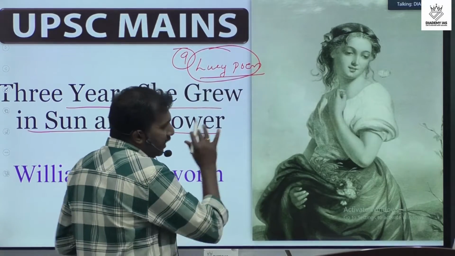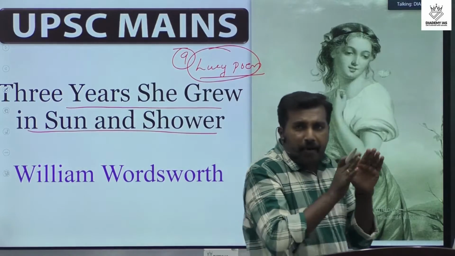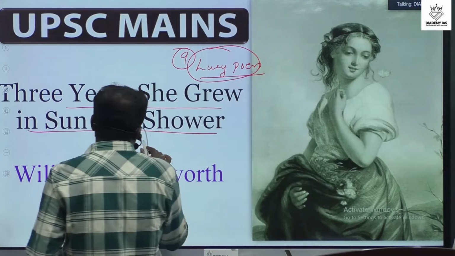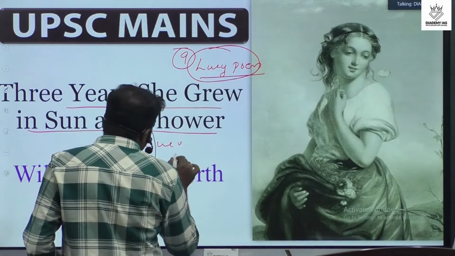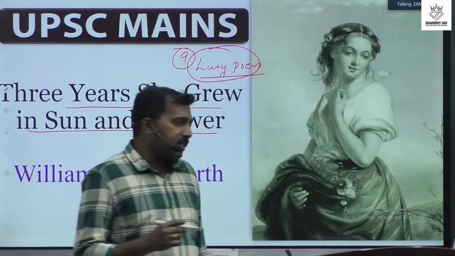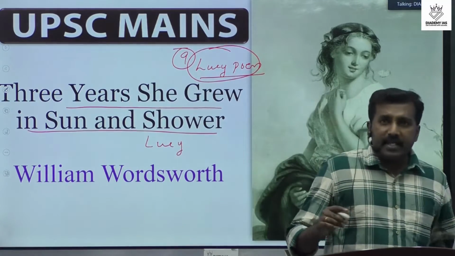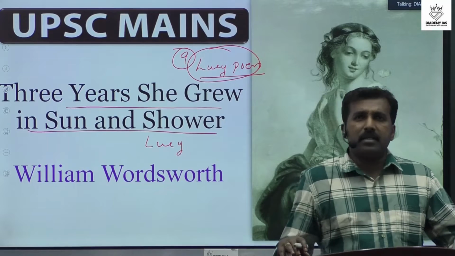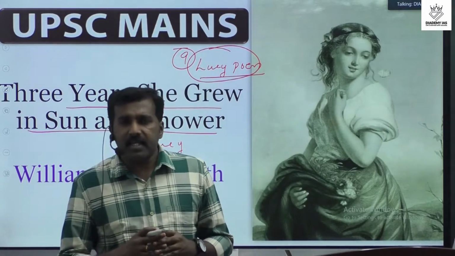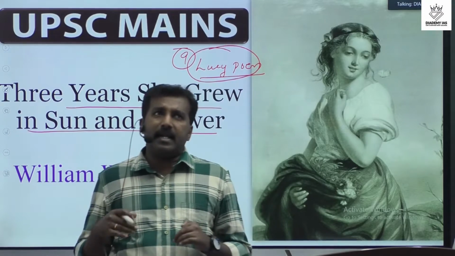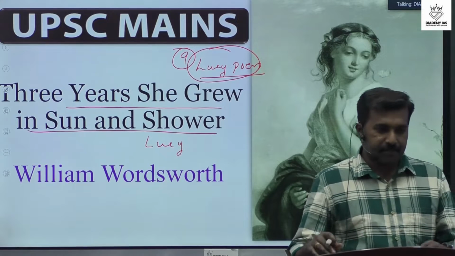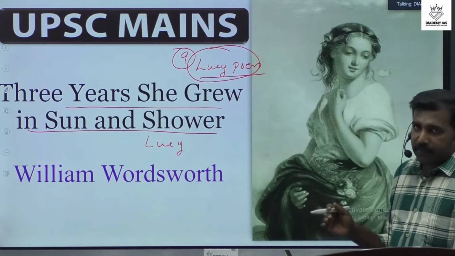Because in these 5 poems, William Wordsworth mentions a character, Lucy. So the central theme of the poem is Lucy. Lucy is an anonymous or unknown character represented by the poet. So that's the difference.